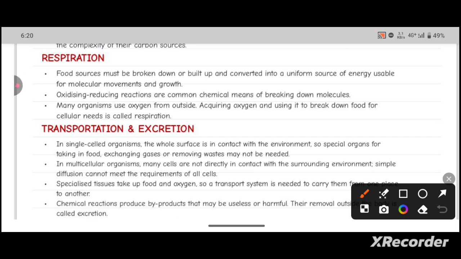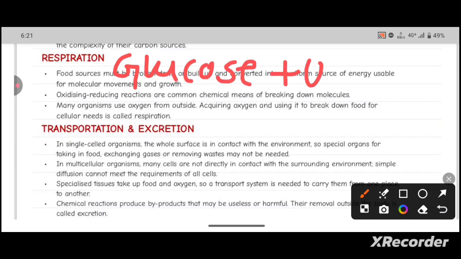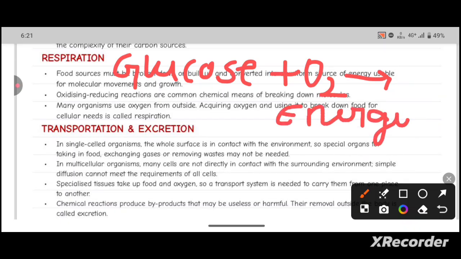In respiration, the oxygen will be taken in by the living organism. When the food gets oxidized, for example glucose, upon oxidation it will release energy. This energy will be utilized by the organism for its cellular activities and life processes. This is how respiration is essential for the attainment of energy.